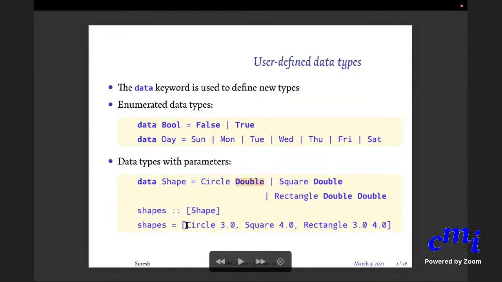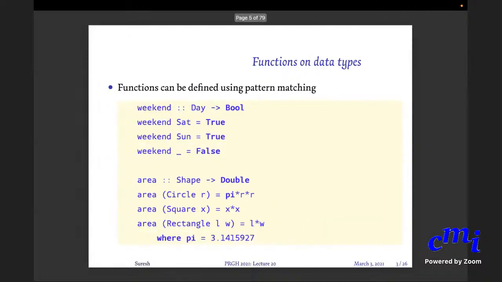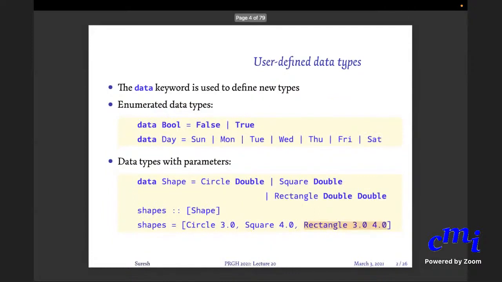So here is, for instance, a list of shapes. The first element of the list is circle with radius 3.0. The second element is square with length of side 4. The third element is rectangle with width 3 and length 4. Okay, fine, good. So we have all this.